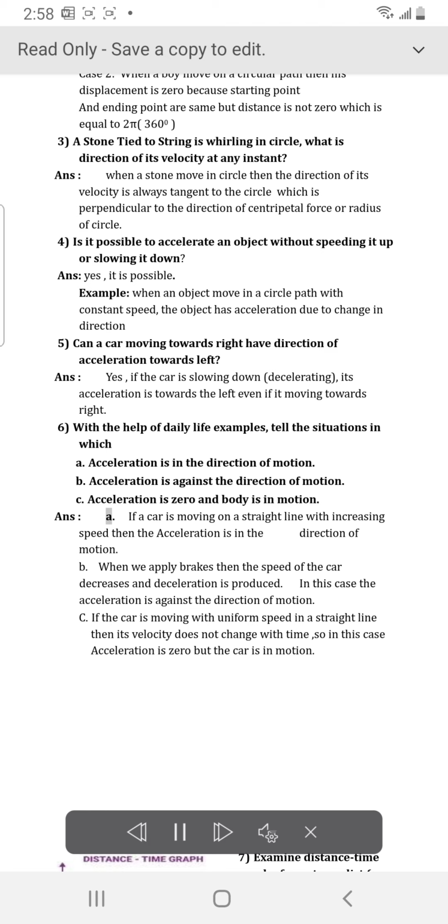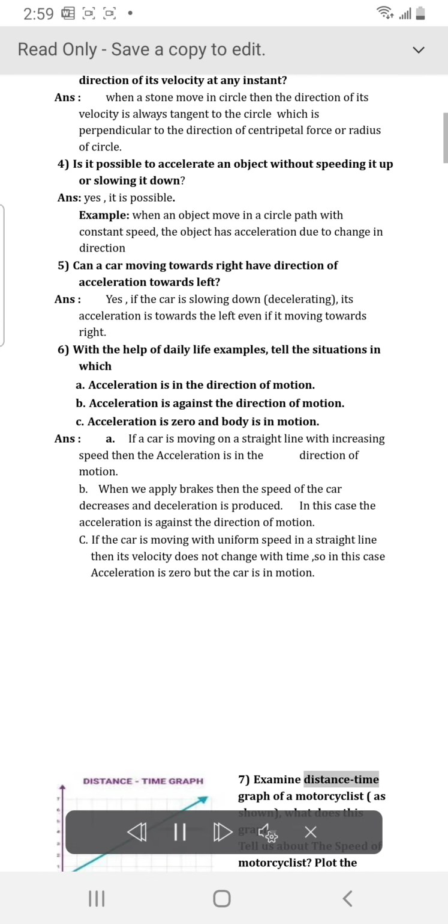Answer: A. If a car is moving on a straight line with increasing speed, then the acceleration is in the direction of motion. B. When we apply brakes, the speed of the car decreases and deceleration is produced. In this case, the acceleration is against the direction of motion. C. If the car is moving with uniform speed in a straight line, then its velocity does not change with time, so in this case acceleration is zero, but the car is in motion.